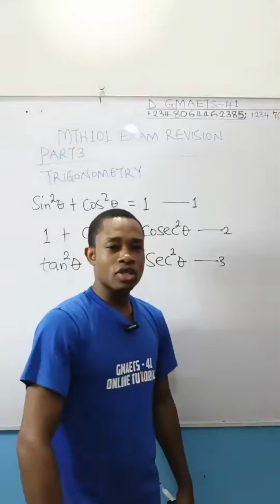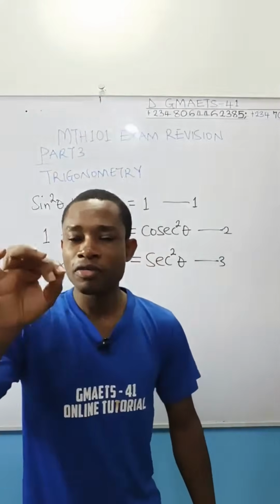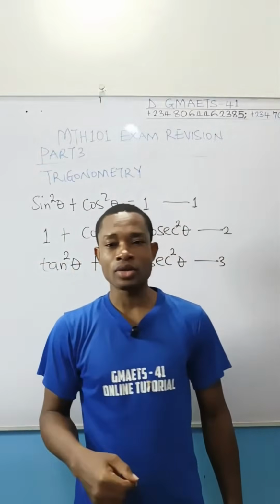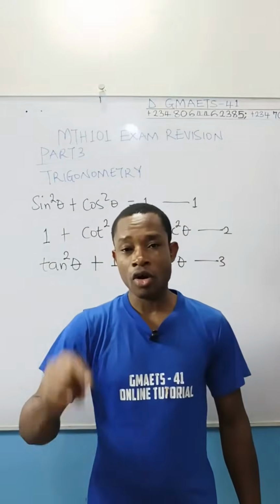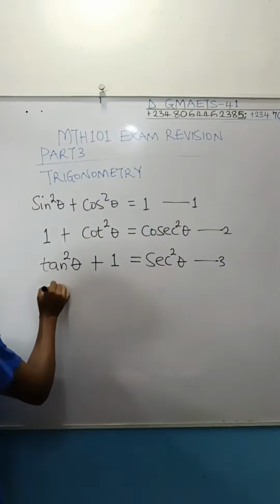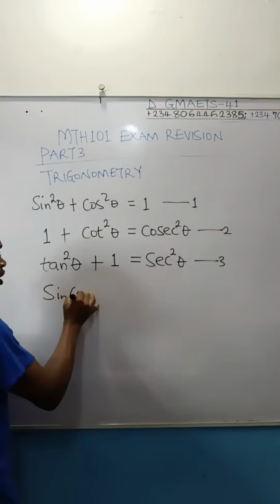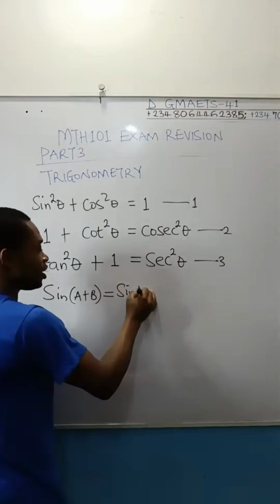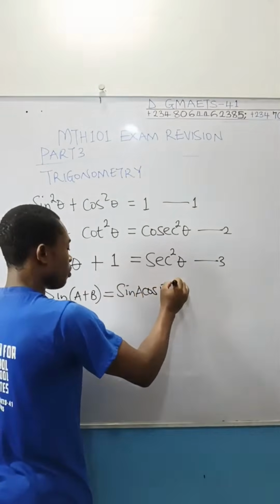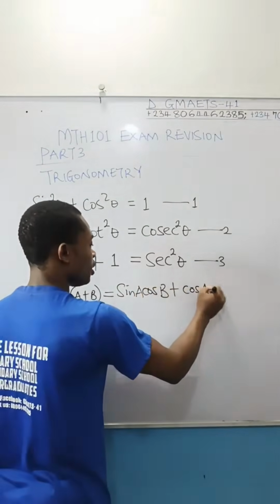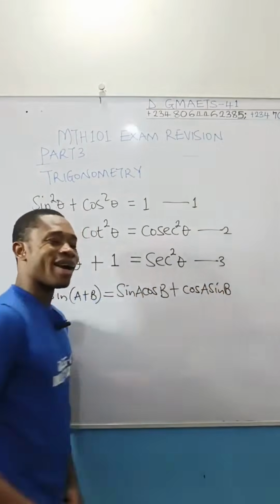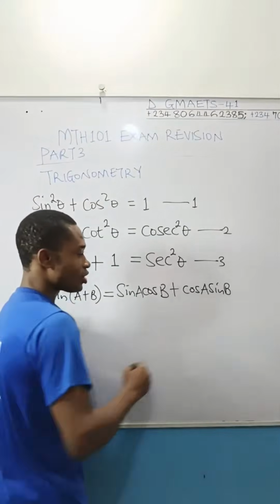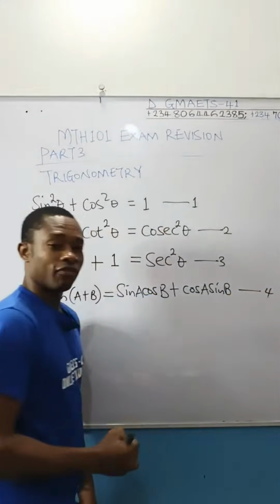So another thing you want to take note of are the formulas of the sum and difference of 2 angles. So take note of them. If I give you sine A plus B, it is going to be equal to sine A cos B plus cos A sine B. You are expected to memorize these formulas. Problems can be given to you that you use them, okay? So take note of this. Let me call this equation 4.